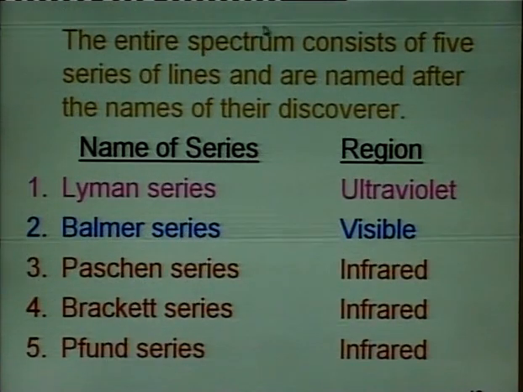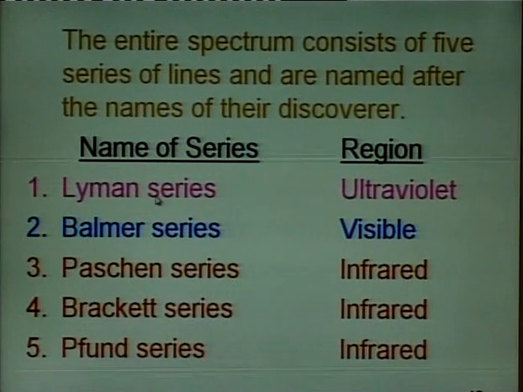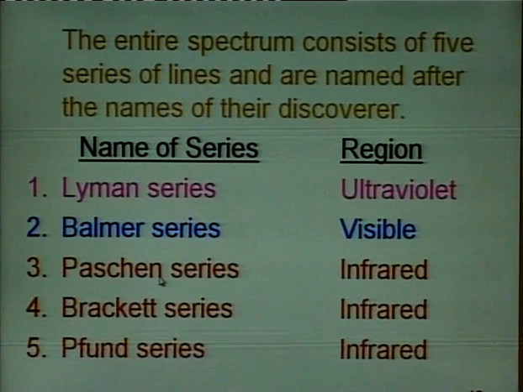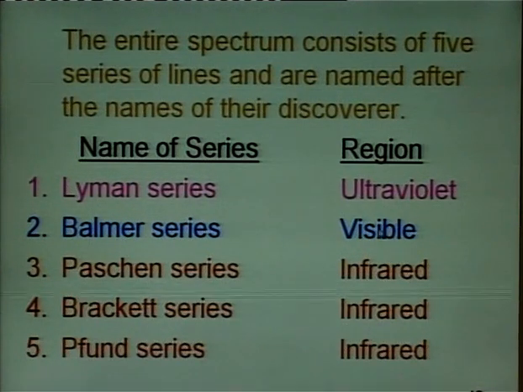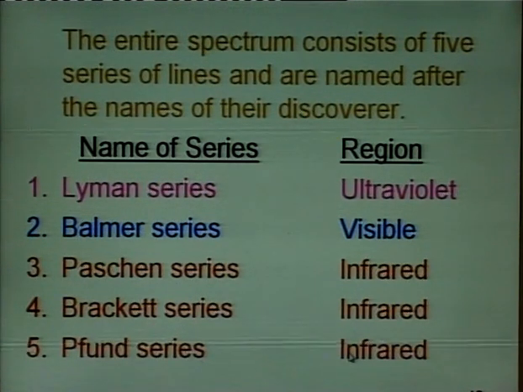The entire spectrum consists of 5 series of lines named after their discoverers: the Lyman series, the Balmer series, the Paschen series, the Brackett series and the Pfund series. The Lyman series is present in the UV region, the Balmer series is in the visible region, and the other 3 series are in the IR region.